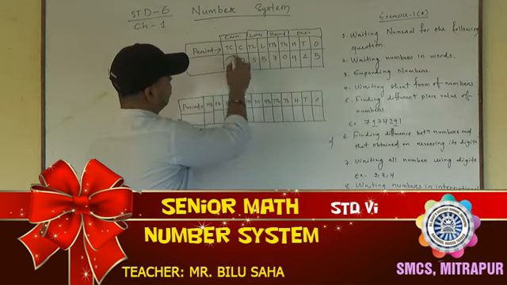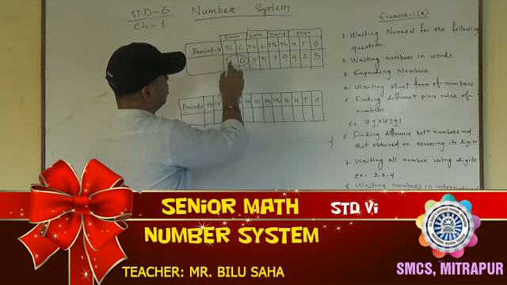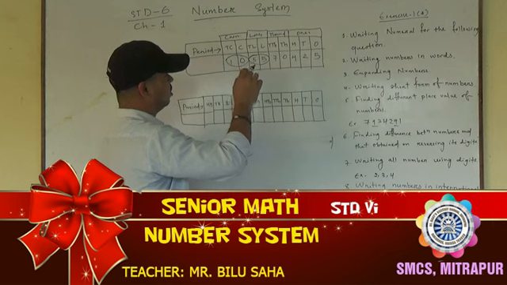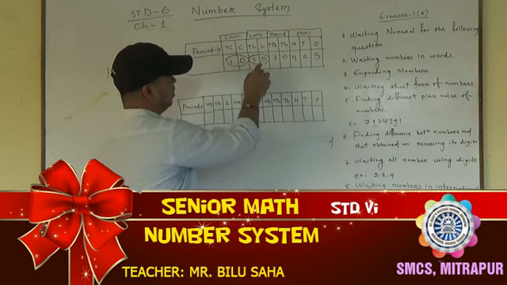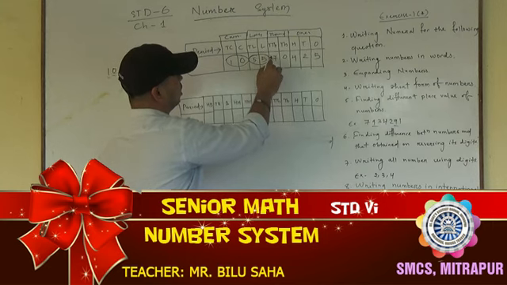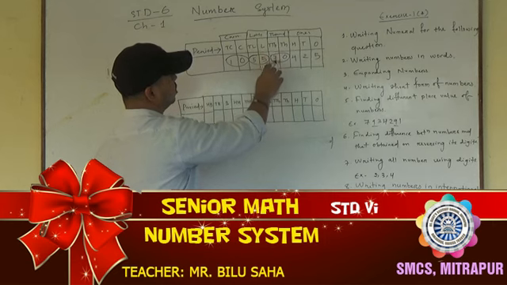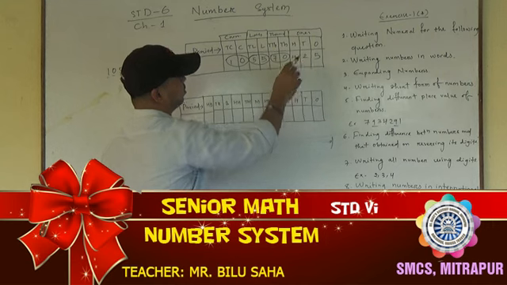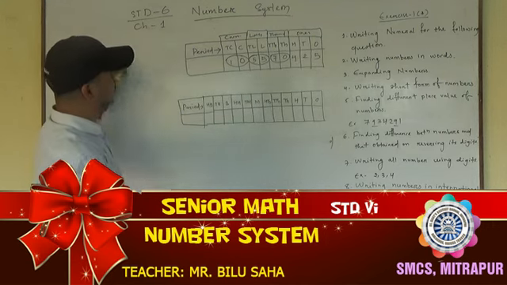Okay, these two numbers will come in the crore period, so you read it as 10 crore. Okay, then this 5 means 55. These two numbers will come in the lakh period. So you read both together. Don't read 5 and 5, it is 55. 55 lakh. Then 7 and 0 will come in the 1000 period. So this is 70,000. Okay. Then 425. So like that you can answer that question.